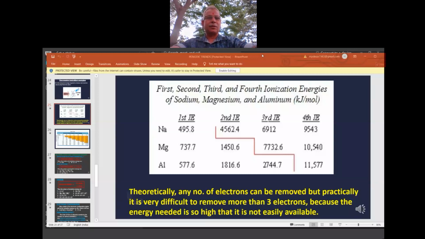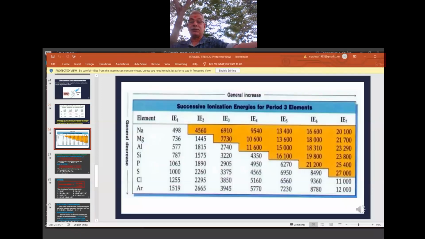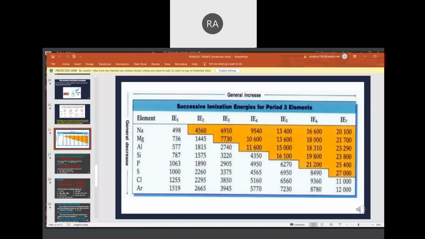So with this, let us start today's class on ionization enthalpy. So this was the point of discussion. Now today we will go to this slide: successive ionization enthalpies for period 3. So period 3 is what? Period 3 starts from sodium, atomic number 11. Sir, is it recording? Recording started. Okay, it is already in process.